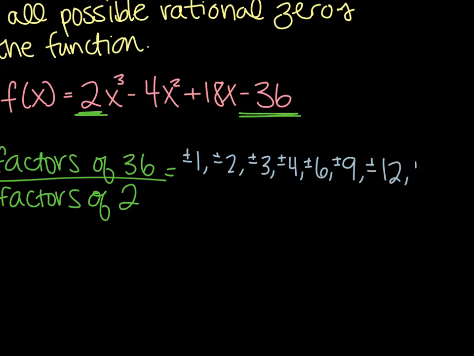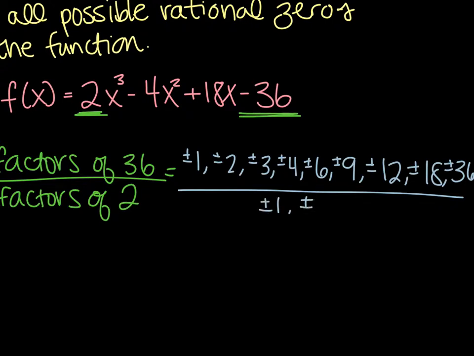12 is a factor, 18 is a factor, and 36 is a factor. Okay, now we want to divide all of that by factors of 2, and that's just plus or minus 1 and plus or minus 2. Those are the only factors of 2.